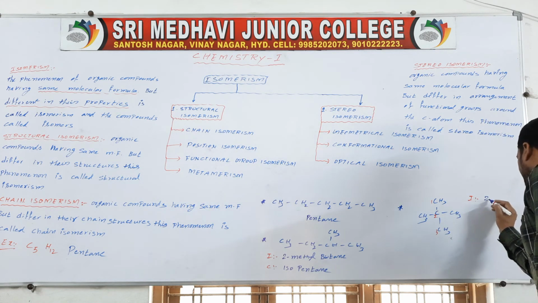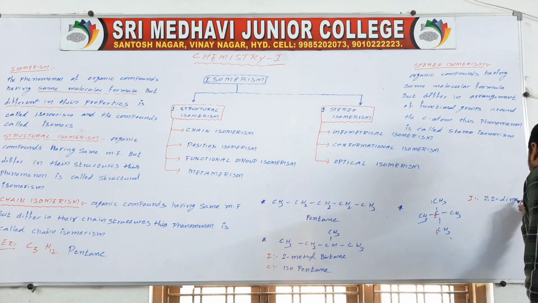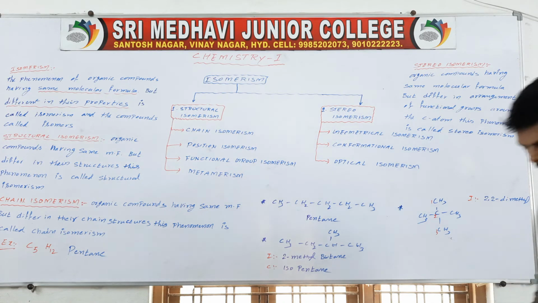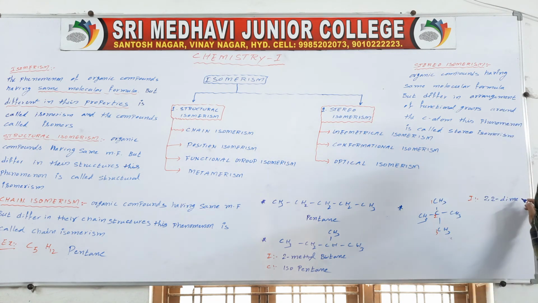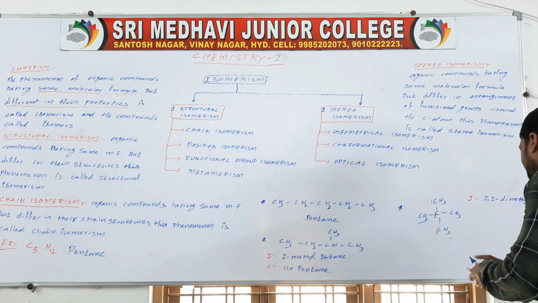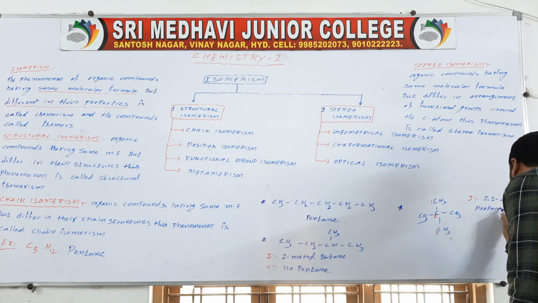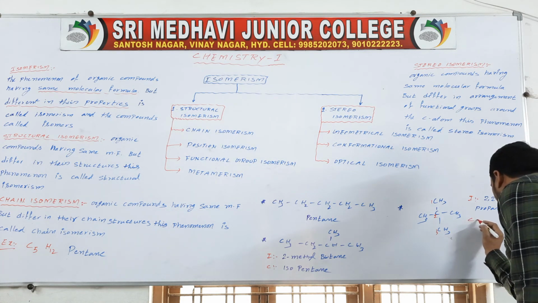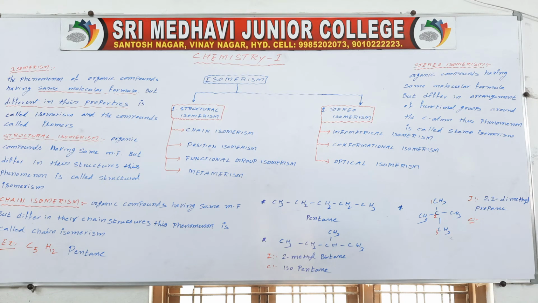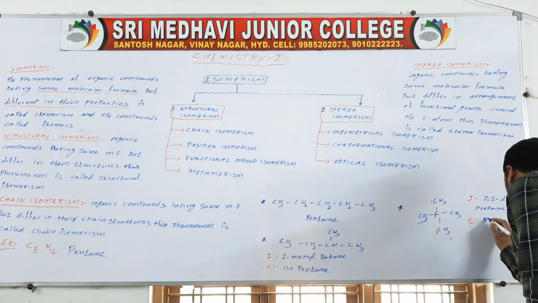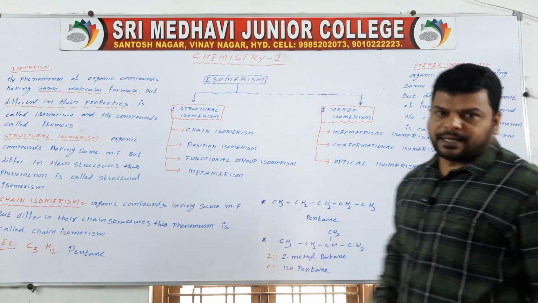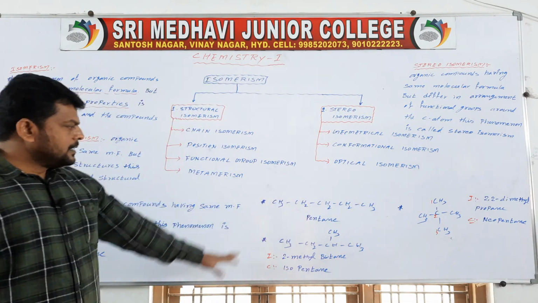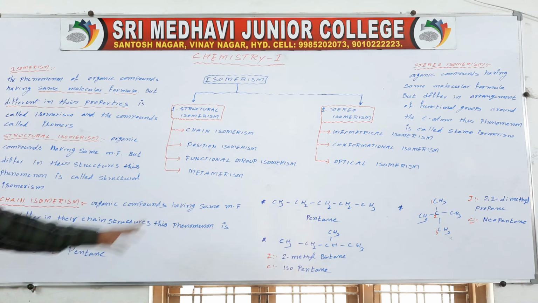So 2,2-dimethyl. How many carbons in the chain? 3. So propane. Common name is neopentane.